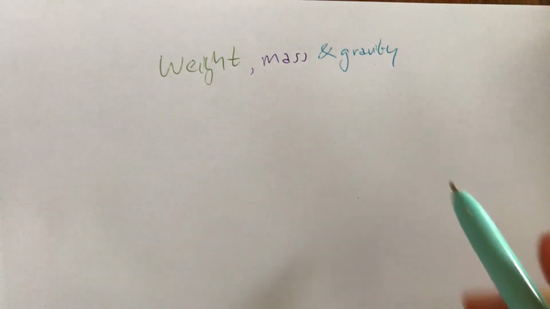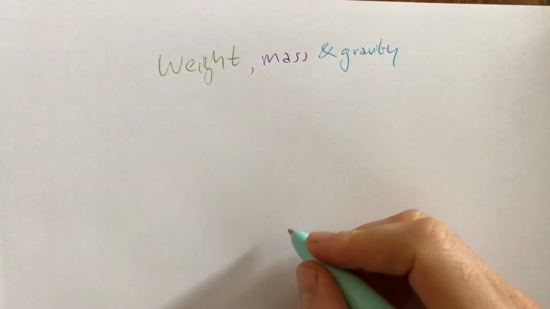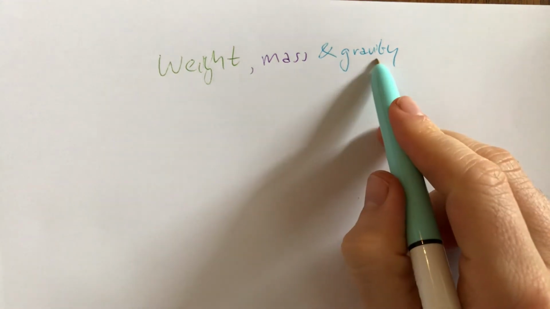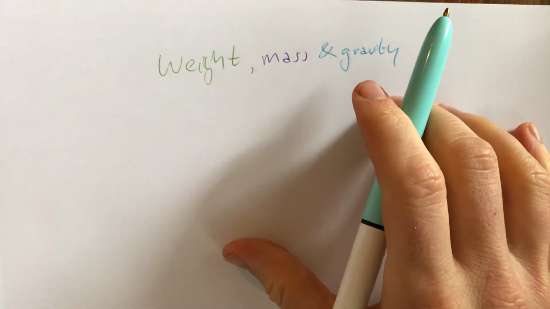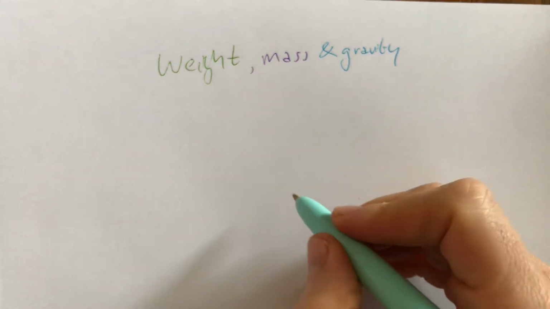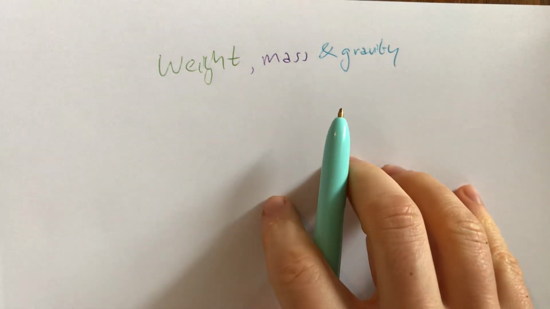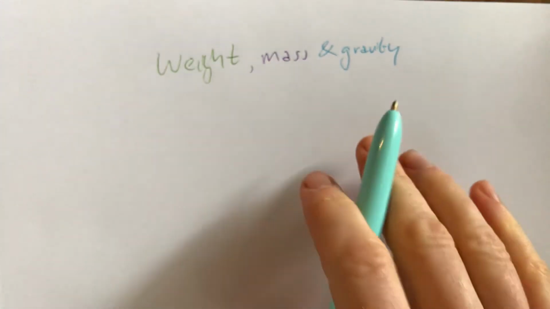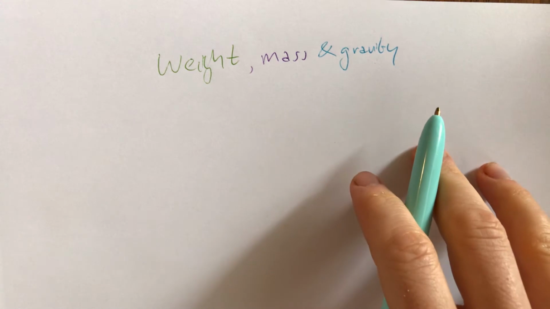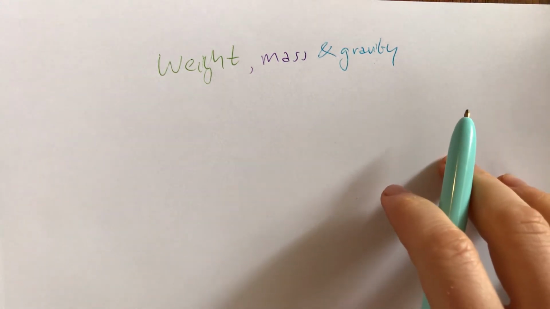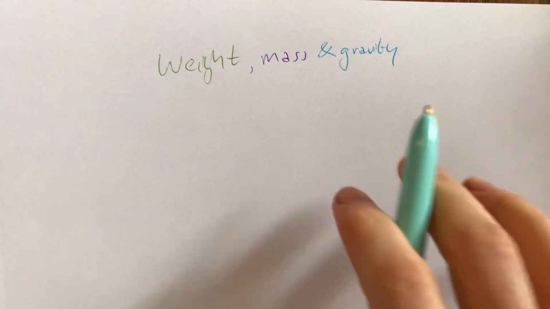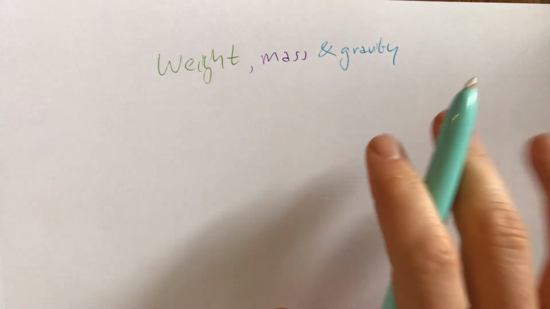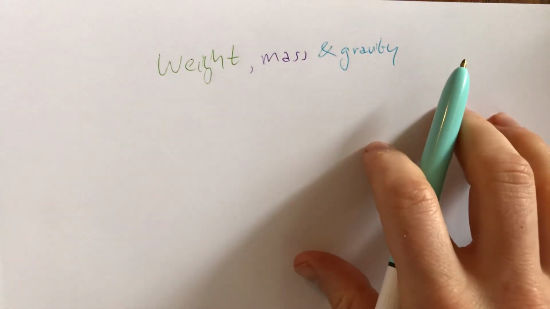So weight, mass, and gravity. Let's think about these three things in quite careful ways. Some parts of this are much simplified compared to the way the real world actually works, but it's still useful. Everything is kind of simplified. We can't see everything. If I look at an object, I can't see every electron that it consists of. All I'm seeing is a simplified version, but that doesn't mean it's useless.